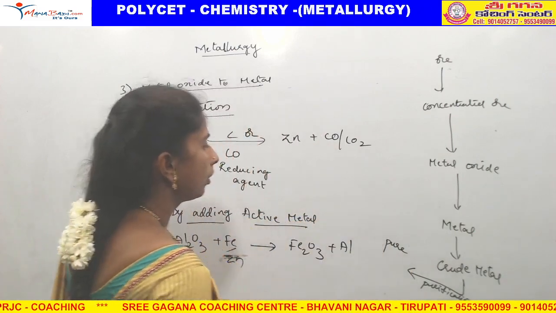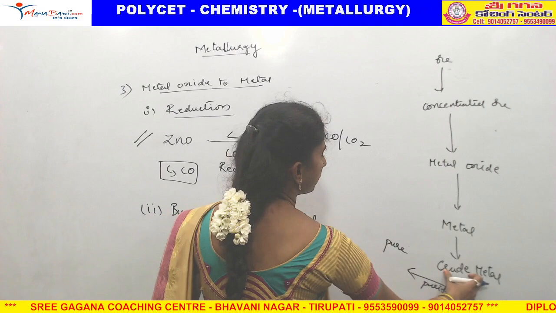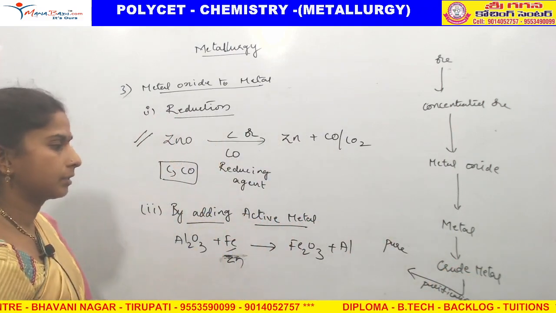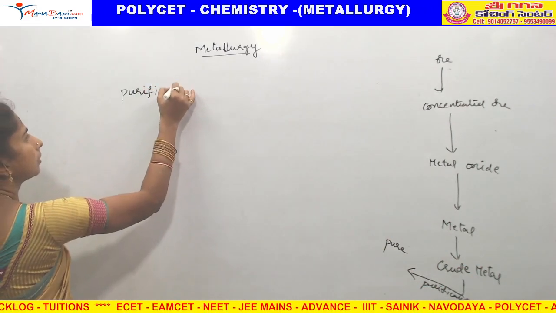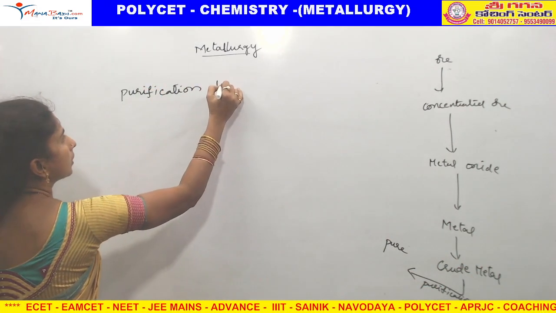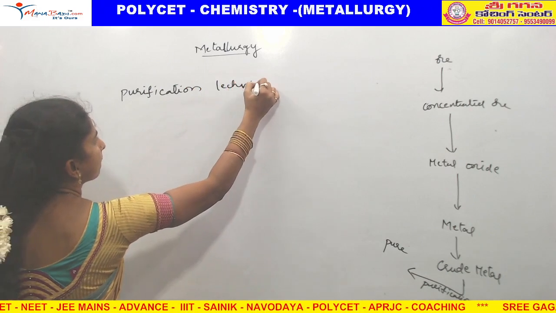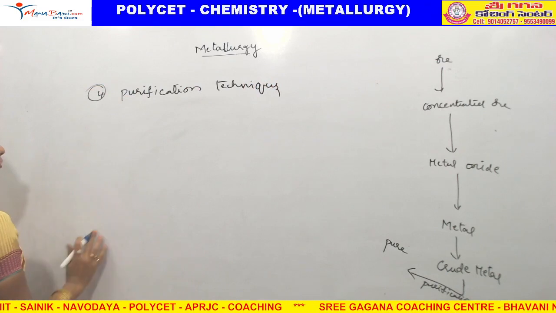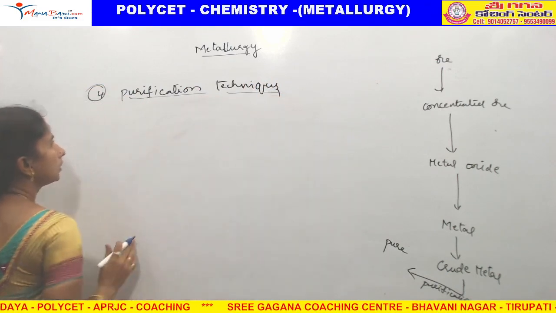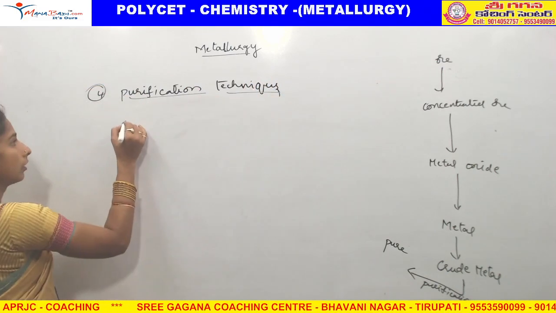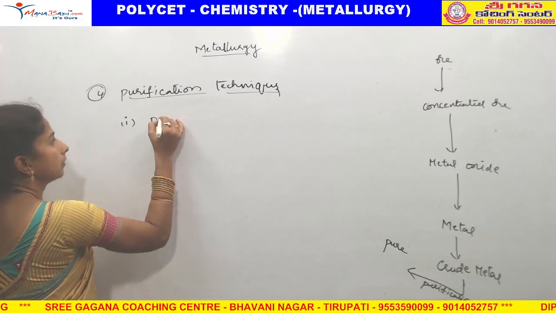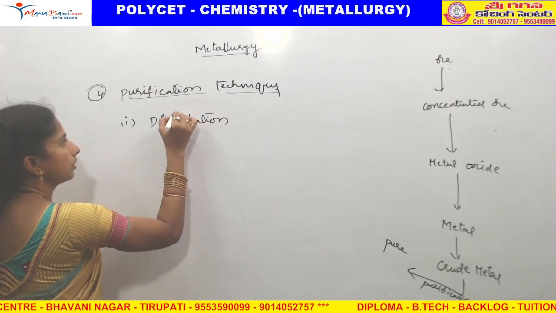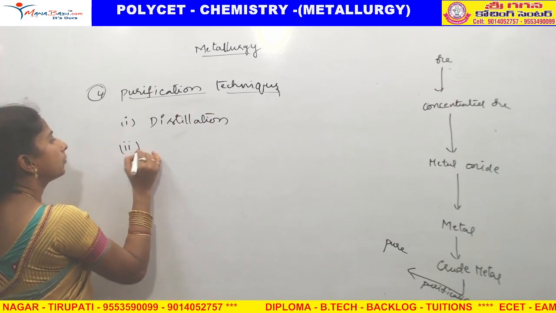So till now, what did we complete? We got the crude metal. Now purification techniques. I think a fourth one. In this, what are the processes there? Number one, distillation. Purification means distillation is one of the processes, right? Second one, liquefaction.